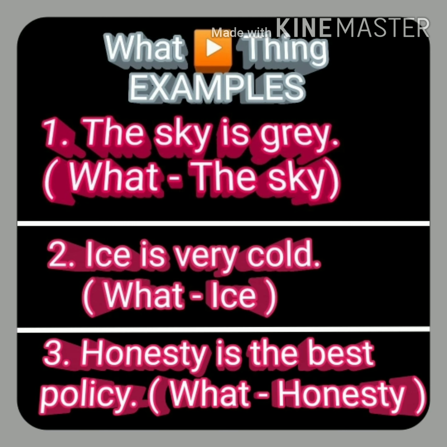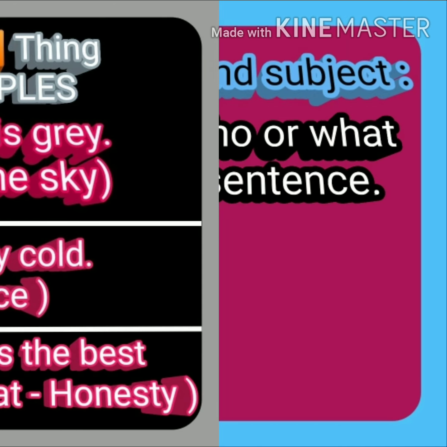Third example, honesty is the best policy. Use what for asking question? What is the best policy? Honesty is the best policy. That is why honesty is the subject in this sentence.